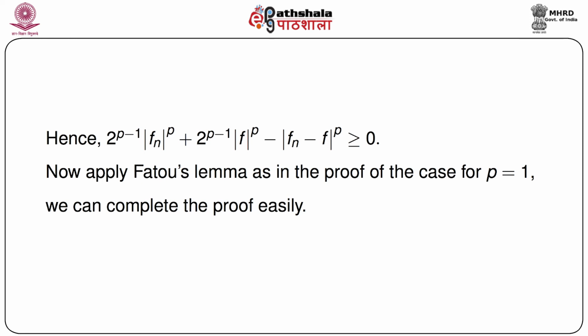So now we have to apply Fatou's lemma as in the proof of the case when p equals 1. Just by the application of Fatou's lemma, we will be able to prove this result completely. So we have seen that we proved p equals 1 first in a very simple way, but that cannot be generalized to general p when p is greater than 1. So we have given an alternative proof using Fatou's lemma when p equals 1, and this needed just one application of Jensen's inequality considering the function mod of x to the power p. We get a similar kind of inequality, and then we are in a position to apply Fatou's lemma, from which we can get the complete proof very easily.